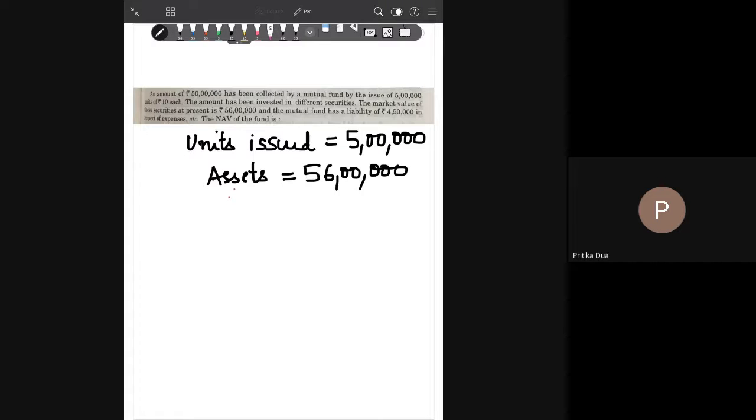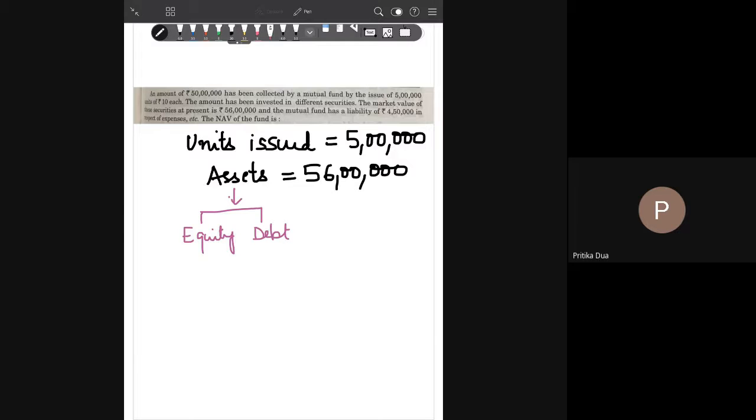Now, one thing I mentioned yesterday also, this asset mix can have both debt and equity. So any debt investment made by the mutual fund, say your mutual fund scheme is such that the company is investing in debentures also, then that is also part of the asset mix of the mutual fund.